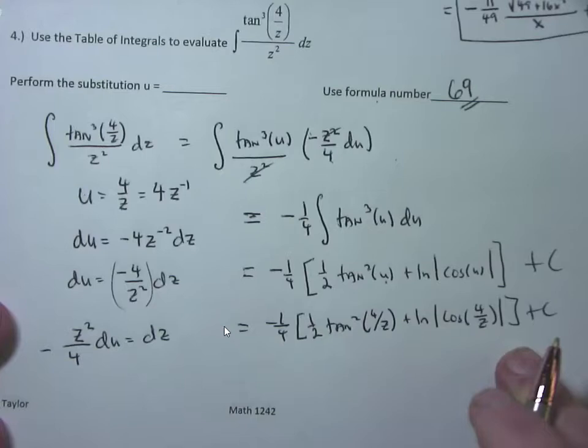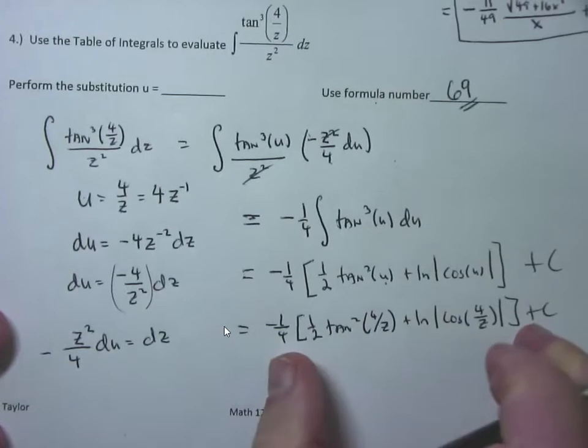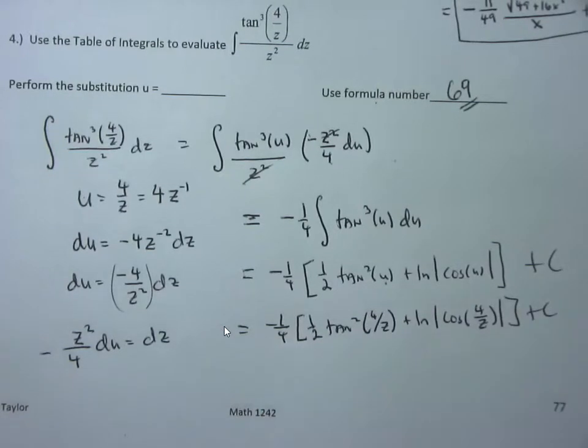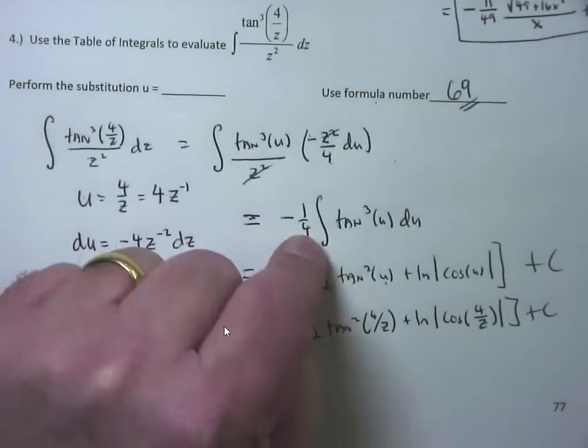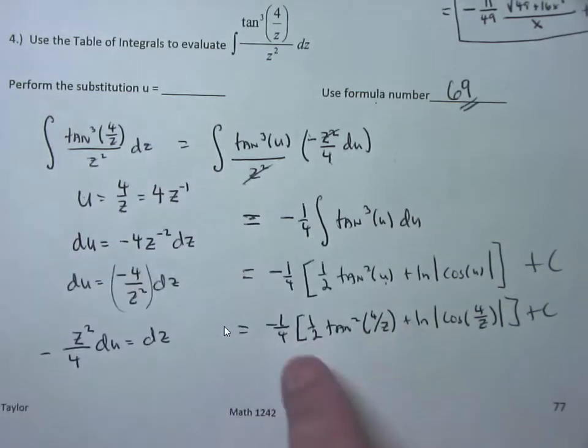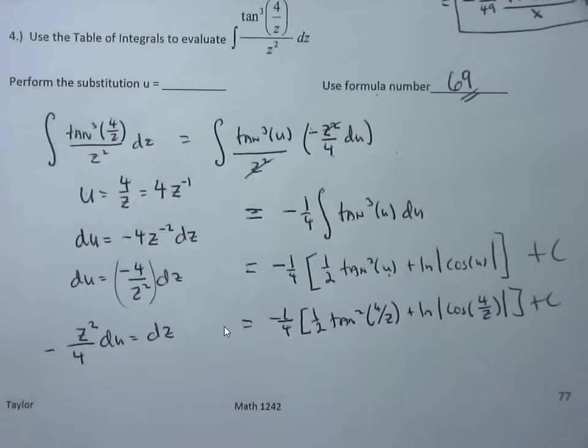And honestly, if it's a free response question or you want to type this in on Webwork, absolutely fine. Perfect. However, on a multiple choice test, they are going to take that constant that you had to keep up with, which was your negative 1/4, and on the final answer, they're going to distribute through each term of your integral. So they're going to distribute this 1/4.